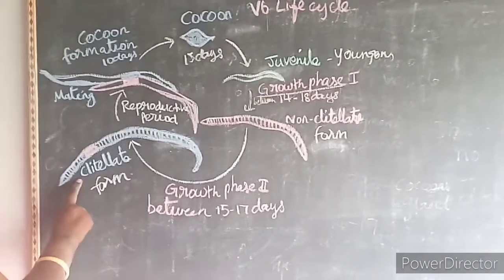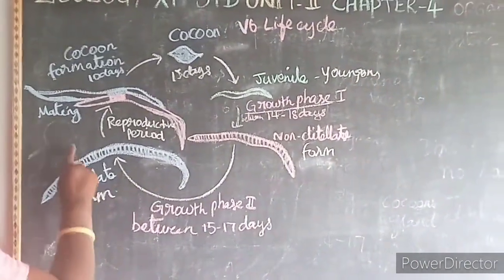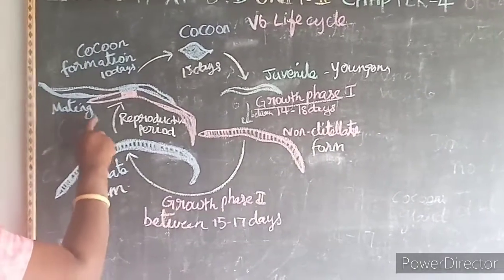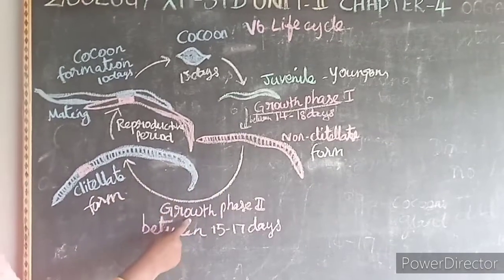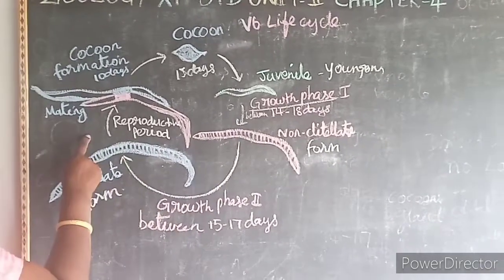So this clitellate form, after maturation, undergoes mating and produces the cocoons. These cocoons are shed in the soil, and for about 10 days it forms as a cocoon, and from the cocoon the young ones are formed as juveniles. Again growth phase 1, growth phase 2, clitellate form, and again the reproductive form.